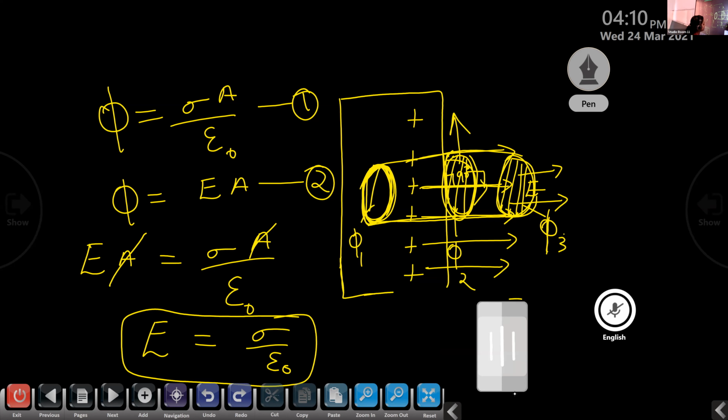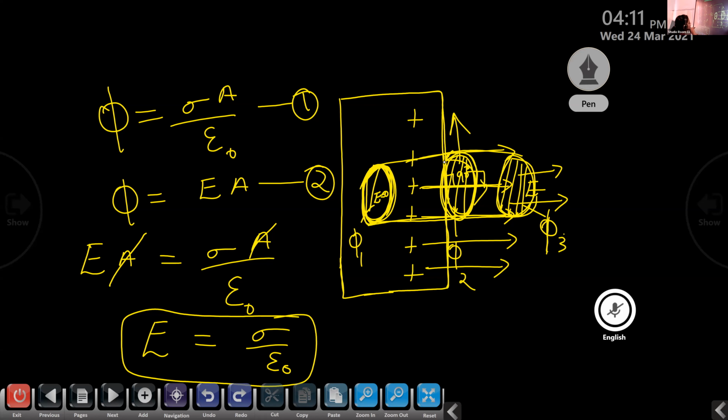Then we are finding the electric flux for the three faces of the Gaussian surface in order to check whether it satisfies Gauss's law. We want to calculate the electric flux for these three faces. So for the first face, the electric flux phi 1 is equal to 0 because here the electric field E is equal to 0. So E dot A becomes equal to 0. For the second case, it is a curved face. Here the electric field and the area vector are perpendicular. So the angle between them is 90 degrees. Cos 90 is equal to 0. So phi 2 is also equal to 0.